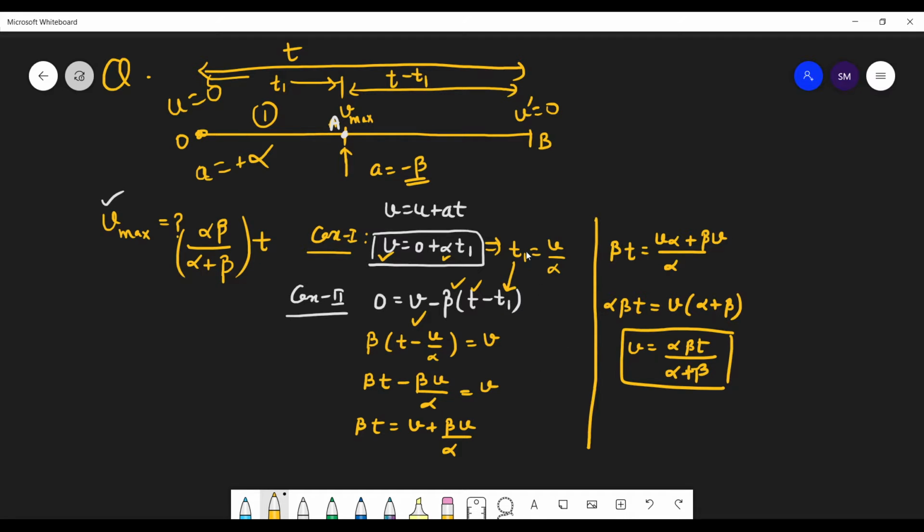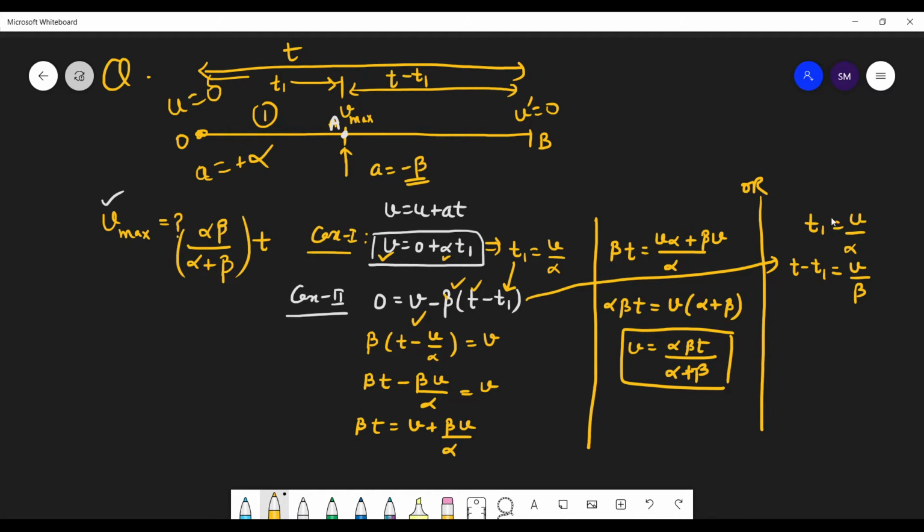So simply we need to see which variable we have to remove. Once you remove that variable, then you just rearrange the terms. And what's another shorter way? You have t1 is equal to v upon alpha, right? And you rewrite this equation, which was your second case, as t minus t1 is equal to v upon beta. Yes, this is what you were telling.